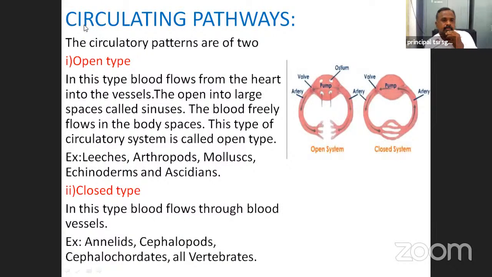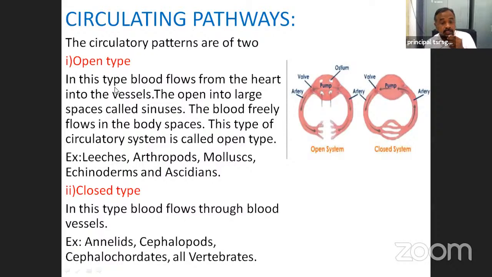Now, circulating pathways. The circulatory patterns are of two types. One is open type, another is closed type. First, open type. In this type, blood flows from the heart into the vessels.